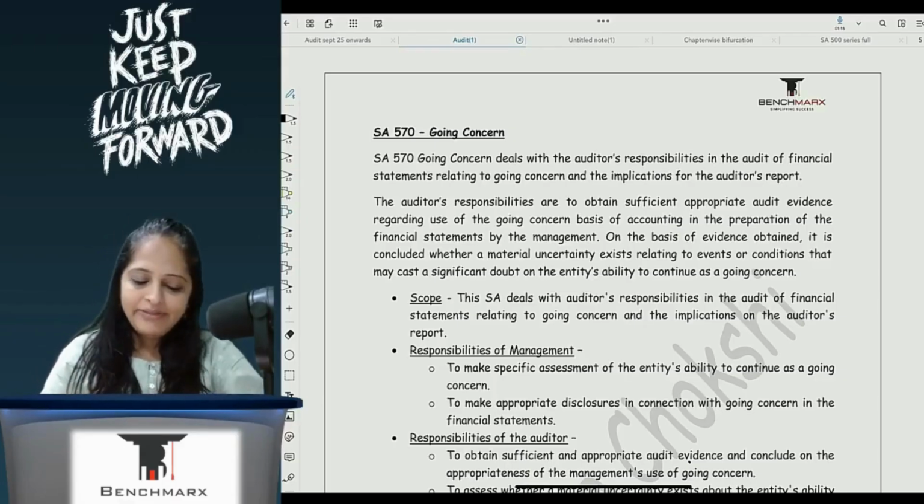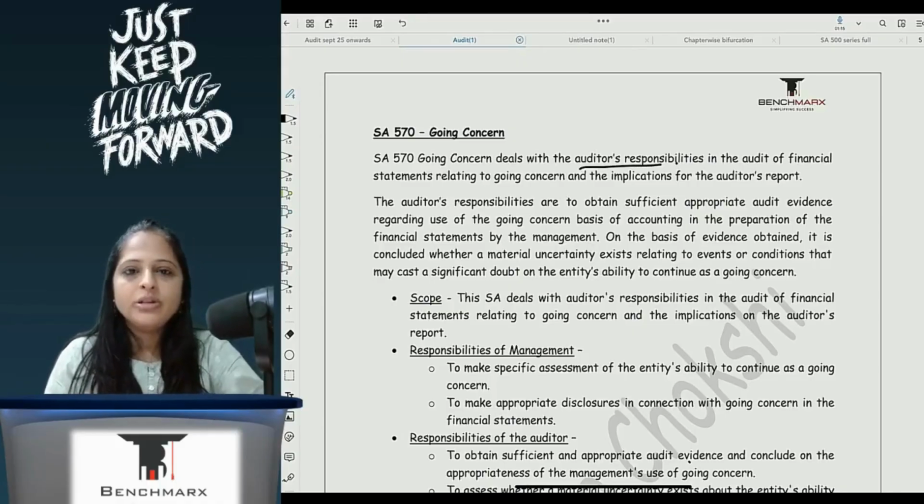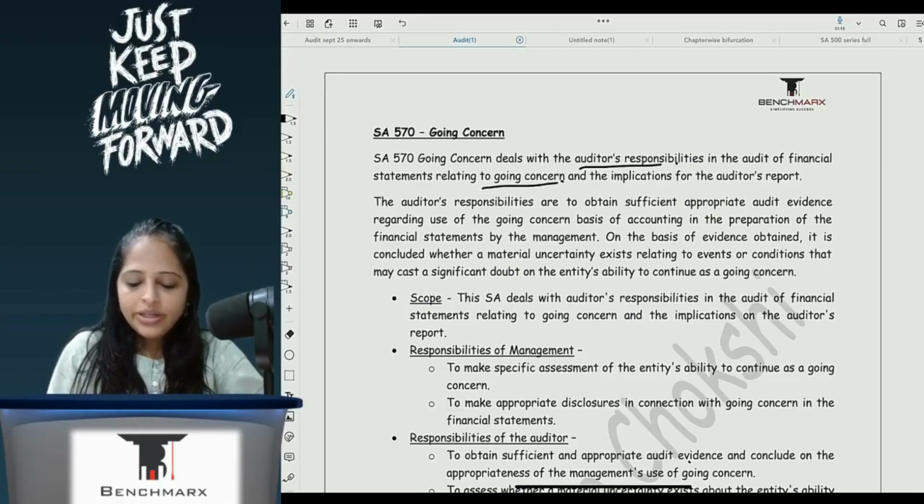See, SA 570 going concern deals with auditor's responsibility in audit of FS relating to going concern and implications for the auditor's report. The auditor's responsibilities are to obtain sufficient appropriate audit evidence regarding use of going concern basis of accounting in preparation of FS by management.